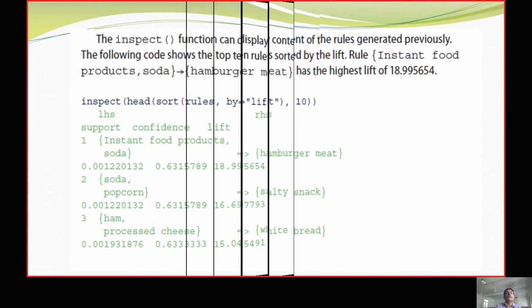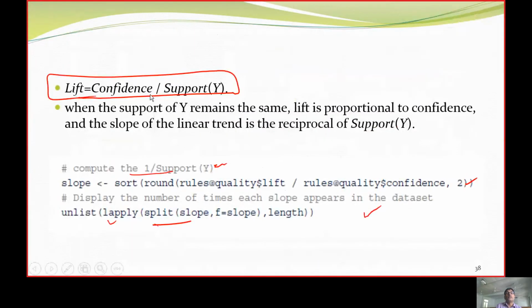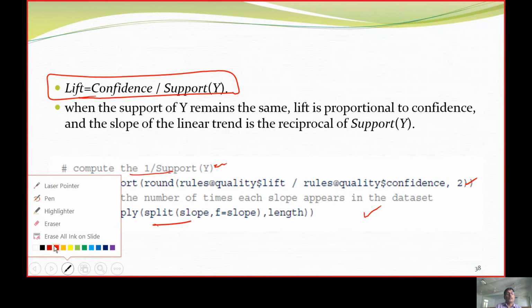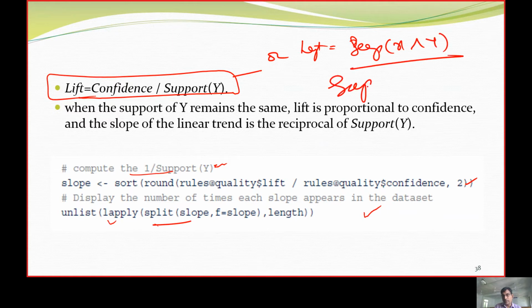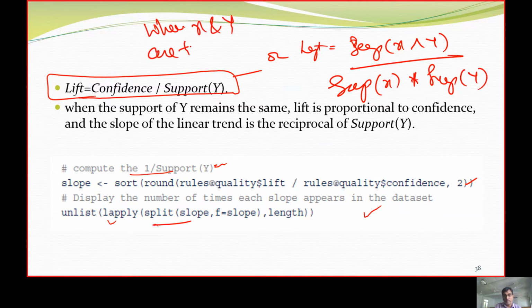So how are we going to get the lift? We get it from confidence divided by support of y. Or I can say lift is equal to support of x and y divided by support of x into support of y, where x and y are two independent items.